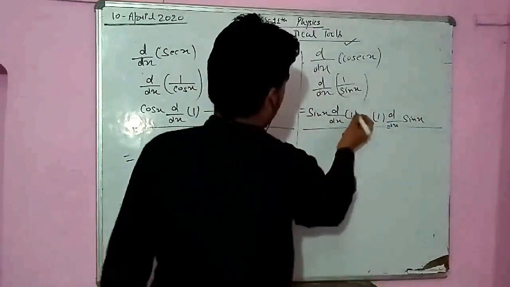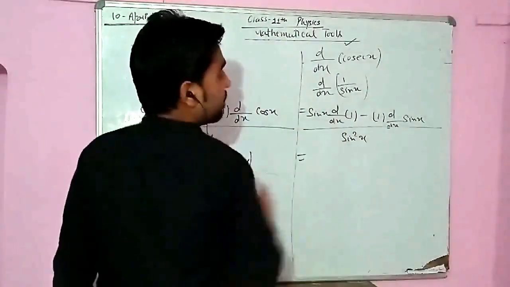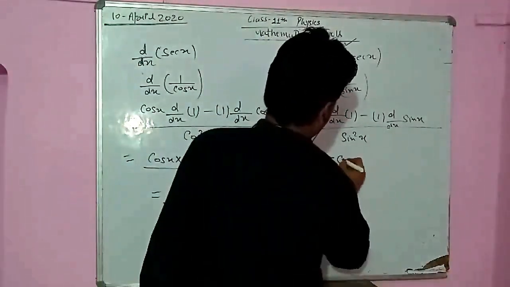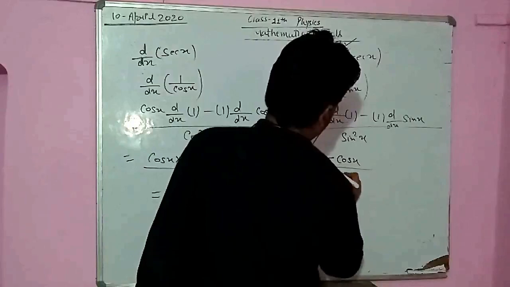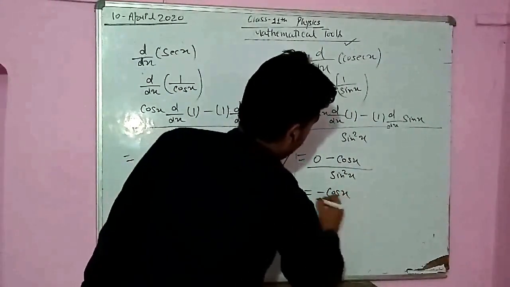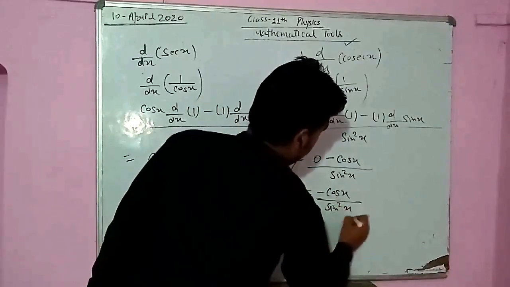Now what will be there? The differentiation of a constant again, 1 is a constant, so 0. 0 minus d upon dx sin x, that is cos x, divided by sin square x. Now 0 minus cos x, we will get minus cos x divided by sin square x.